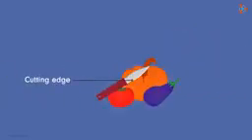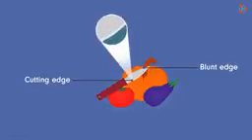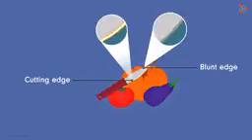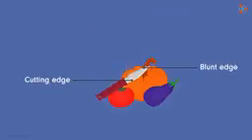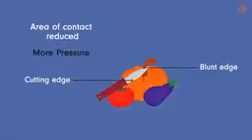You can easily cut vegetables using the cutting edge of the knife. But if you use the blunt edge of the knife, it will be difficult to penetrate. What is the reason in this case? Well, at first sight, the two edges might look the same to us. But if you look at them carefully, the cutting edge has small triangle-like shapes with sharp outer points. The other edge has nothing of these. So if you cut a vegetable with the cutting edge, the area of contact between the vegetable and the knife is greatly reduced. Hence, more pressure is applied on the vegetables using the cutting edge of the knife.